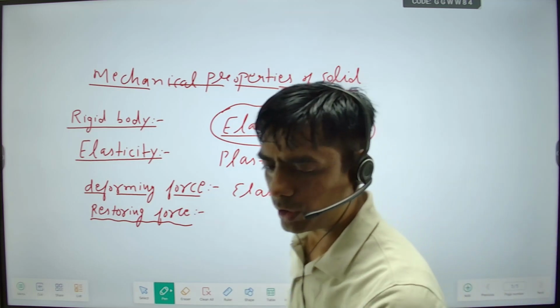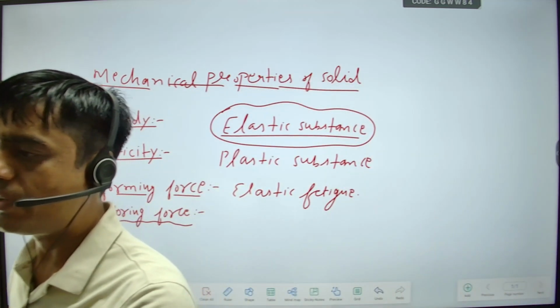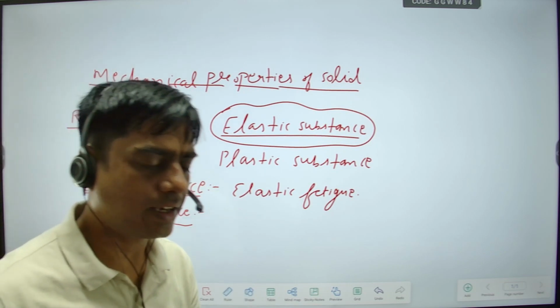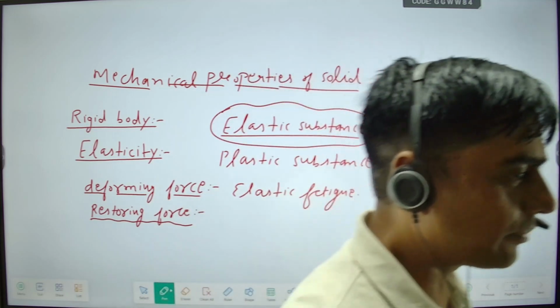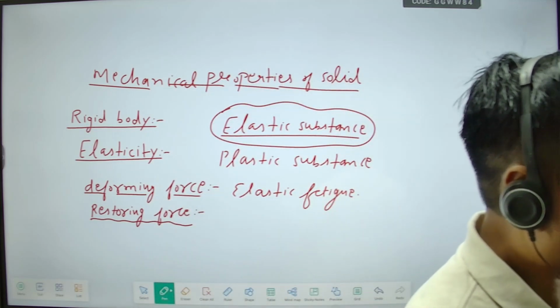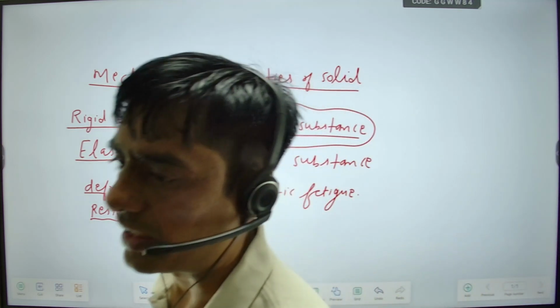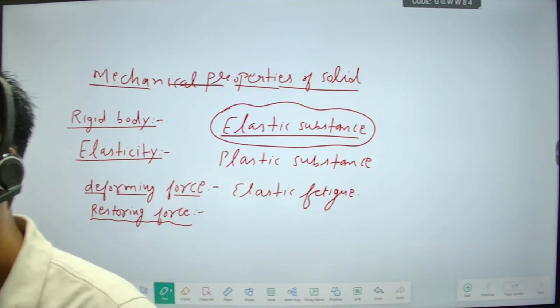What is elastic fatigue? When we change the shape of an object again and again, at the end it will lose the property of elasticity. This is known as elastic fatigue.